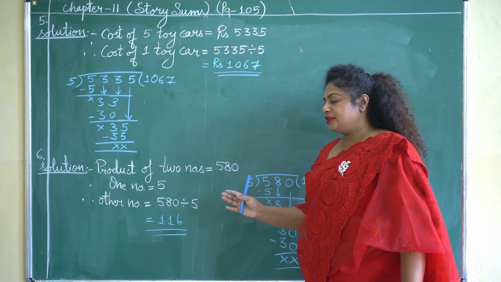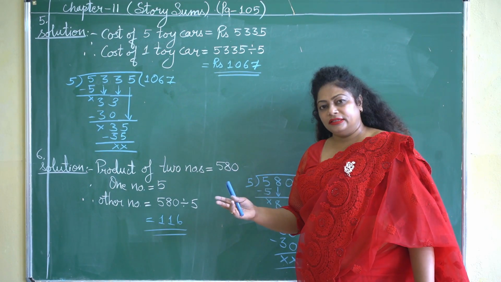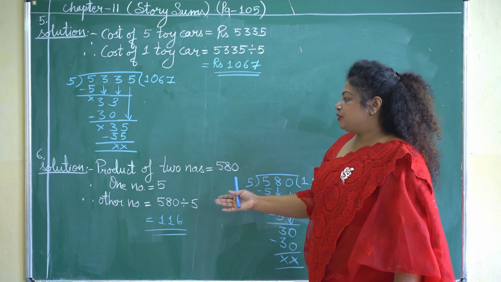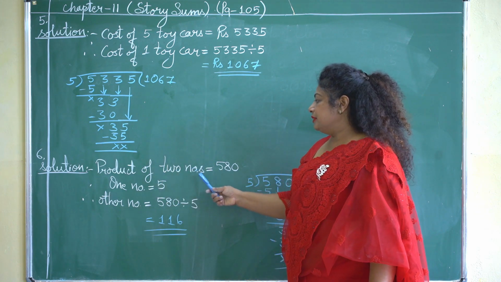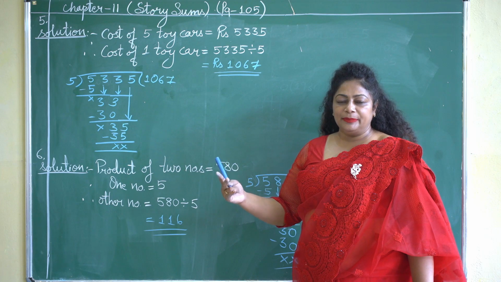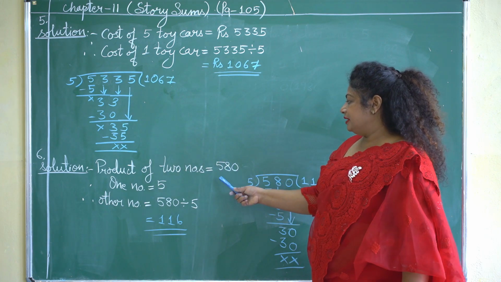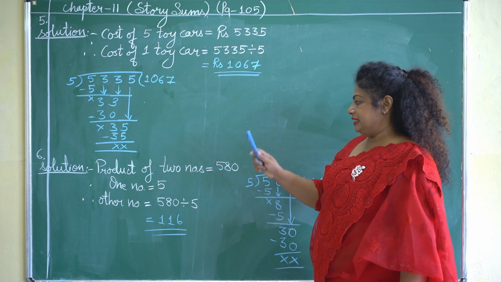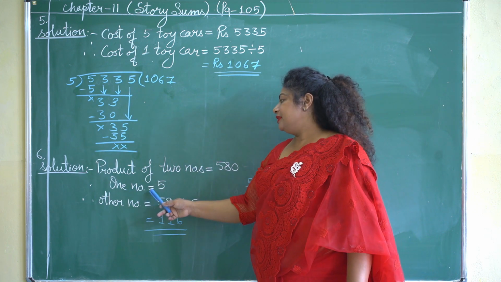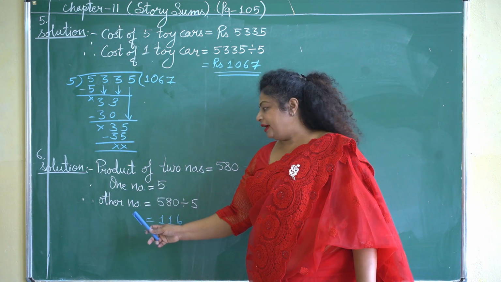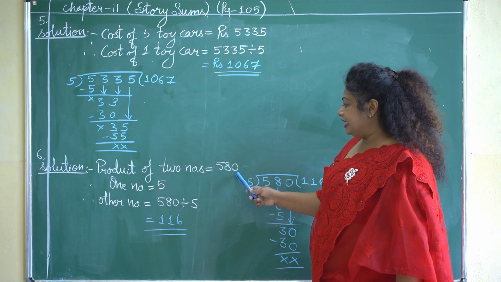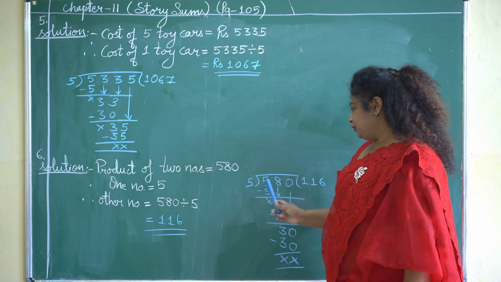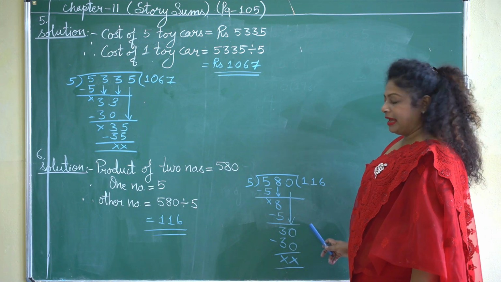By this information, you have to find the other number. Let us see how. I am showing you the solution on the board. Product of two numbers, that means if two numbers are multiplied, the answer we have is 580. If one number is 5, in order to find the other number, we have to divide this number 580 by 5.